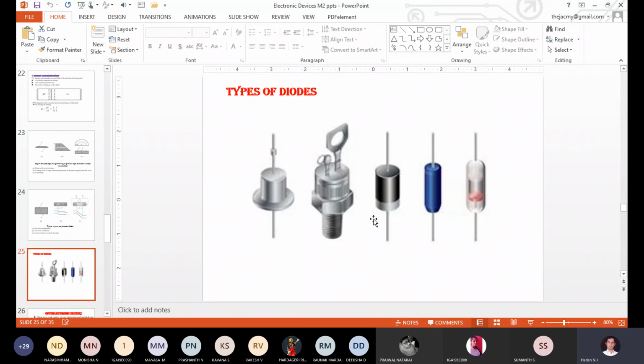Okay. So this is your first chapter in the second module. In the next class, we will start the second chapter in the second module, what we call optoelectronics. Correct. Only 4 topics are there, so we will complete those 4 topics within the next 3 classes. Okay. Do you have any doubt up to now in the first chapter of the second module? No, sir.